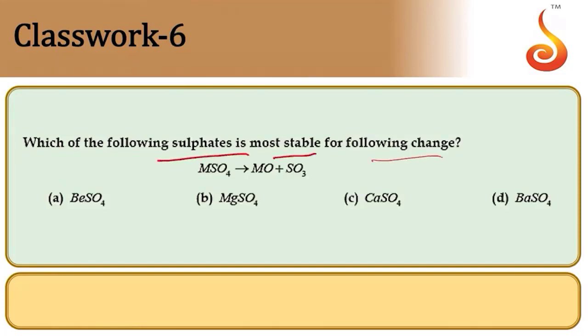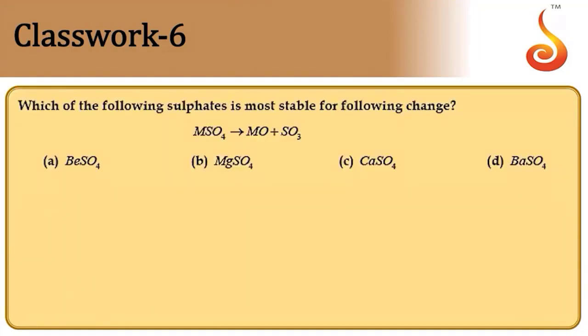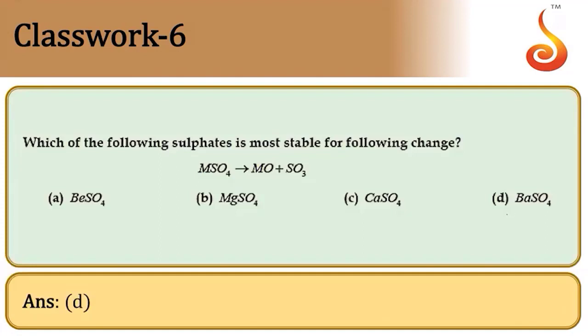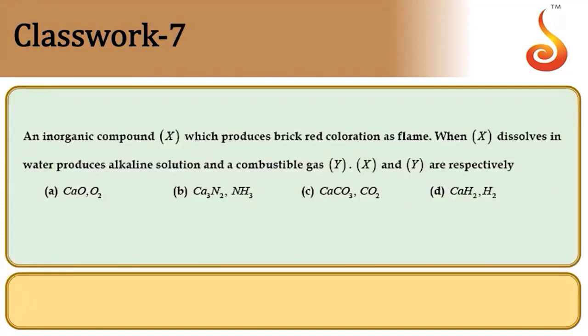Then, which of the following sulfates is most stable for the following change? Stability of sulfates increases down the group, and therefore the heavier element in that group will form a stable sulfate. That implies barium sulfate is going to be most stable. Hence, BaSO4 is the answer. Option D is the answer for that. Then next one.